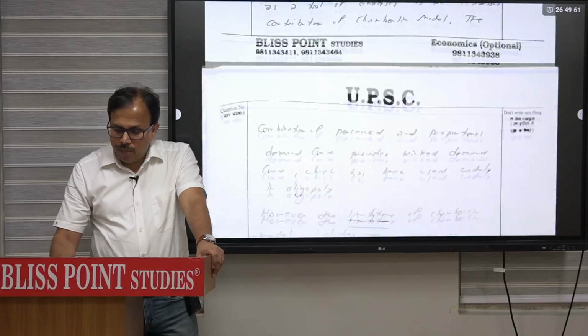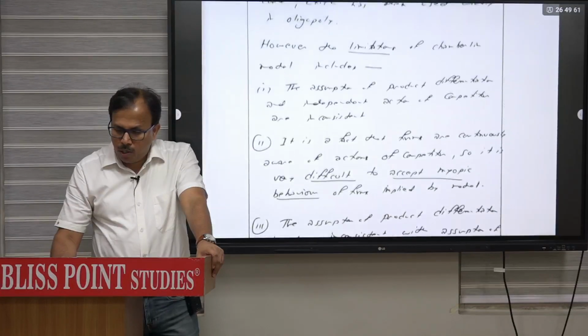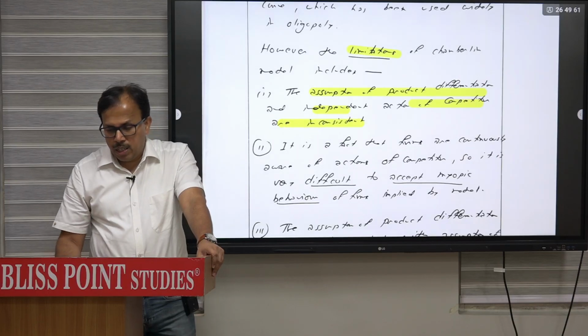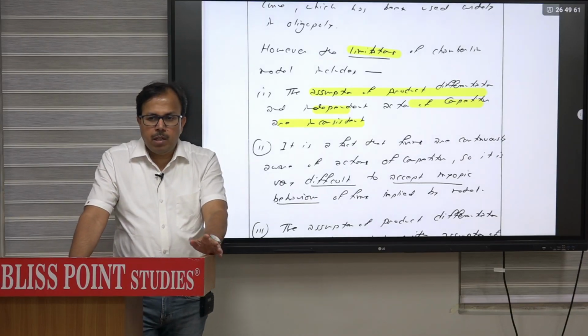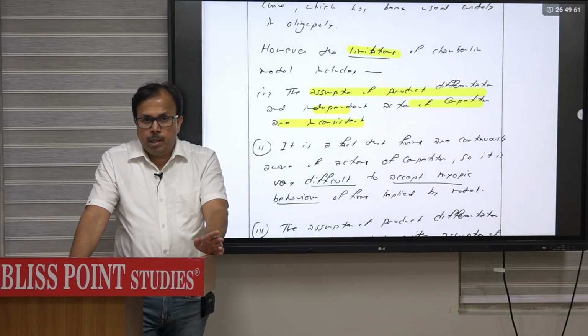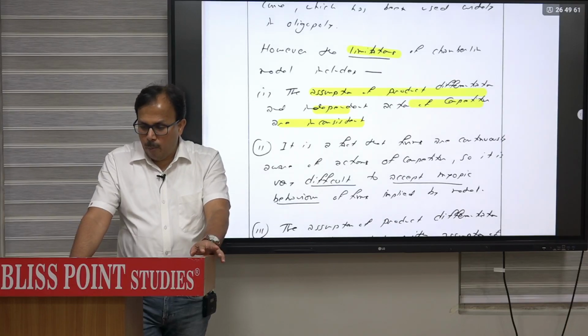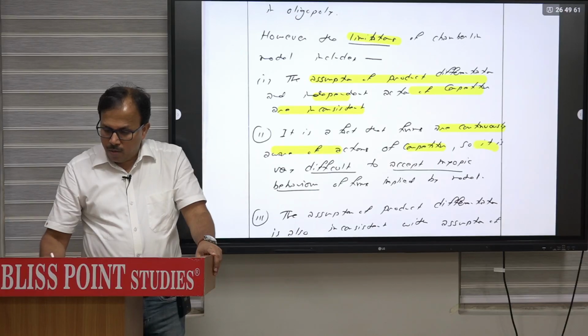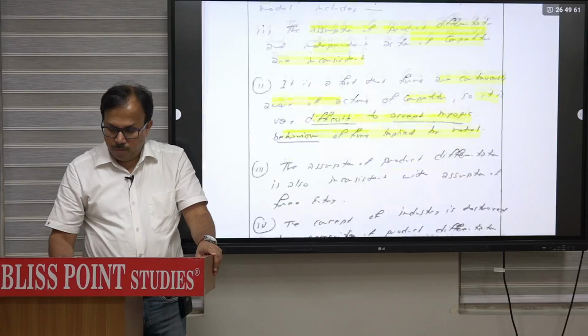फिर उसके बाद significance ऐड करेंगे, and then you have to point out the limitation. The assumption of product differentiation and independent action of competitor are inconsistent. Product अलग भी है और हम assume कर रहे हैं कि behavior independent होगा, they are not consistent. It is a fact that firms are continuously aware of actions of competitors, so it is very difficult to accept myopic behavior of firms implied by the model.